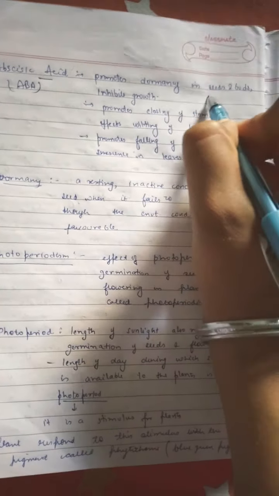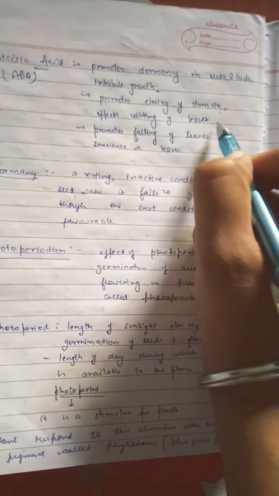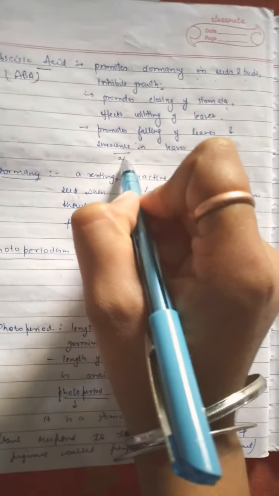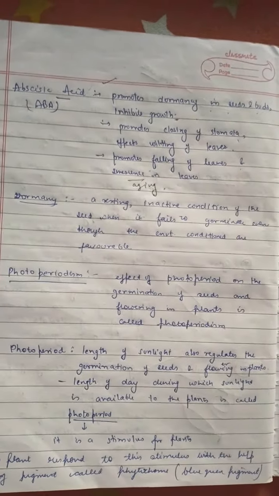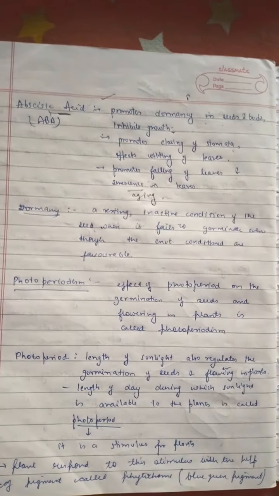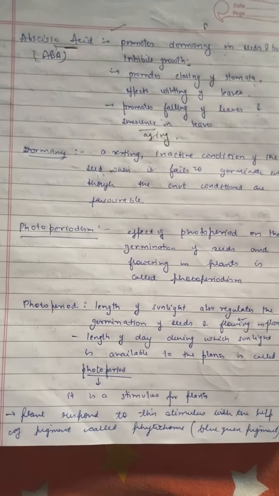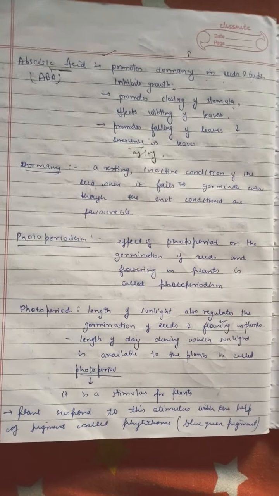Next we have abscisic acid. Abscisic acid promotes dormancy in seeds and buds. It inhibits growth. It promotes closing of stomata, affects wilting of leaves, promotes falling of leaves, and senescence in leaves. Senescence means aging. It is the hormone which helps in drastic conditions. When the conditions are not favorable, this hormone is released and it makes the seed dormant so that it can withstand the adverse conditions. And whenever the conditions are favorable, there is a release of auxin hormone which breaks this dormancy.